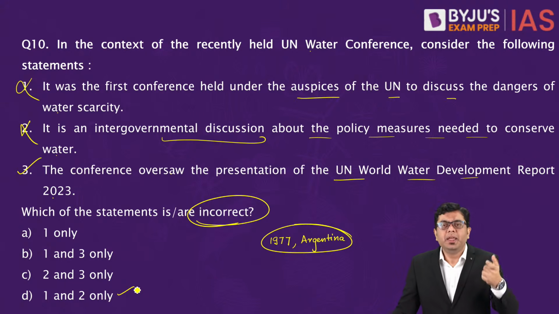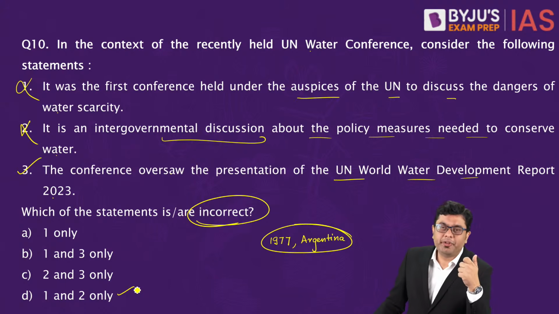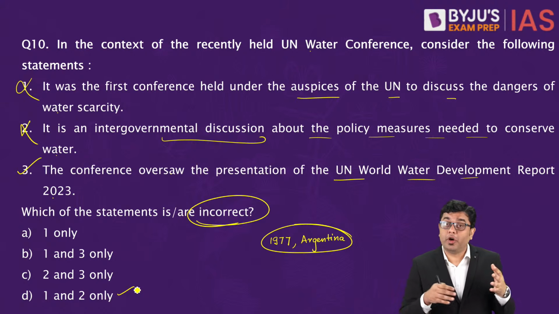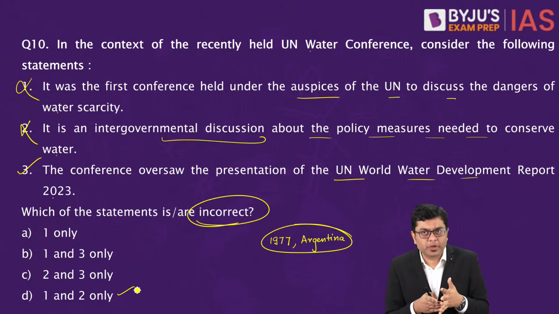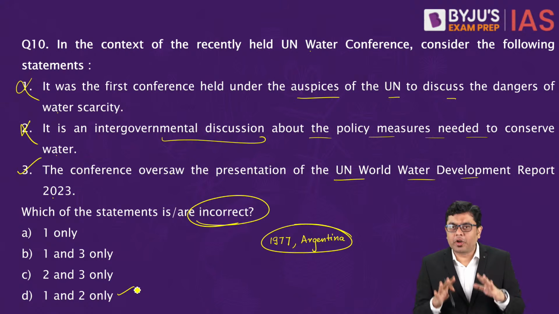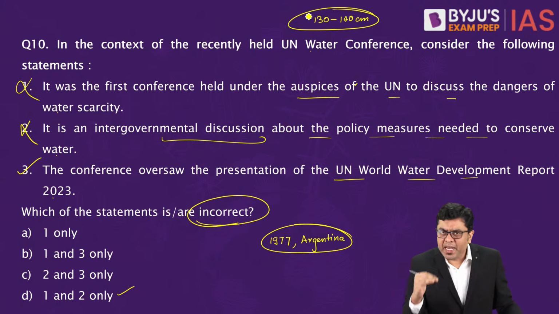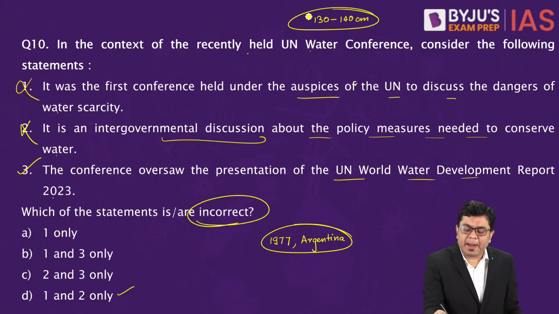For example, in our country, take the case of growing paddy and rice crop in the region of Punjab, Haryana and Western UP. Now paddy as a crop generally requires 130 to 140 centimeter of rain annually. The minimum amount of rainfall required by paddy is 100 centimeter.